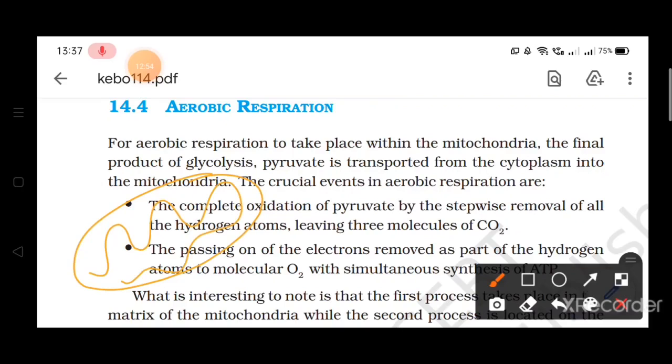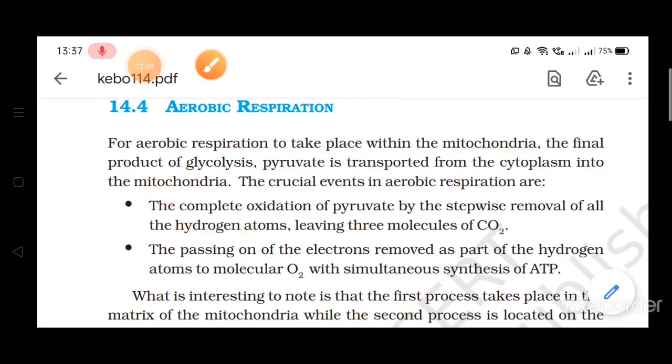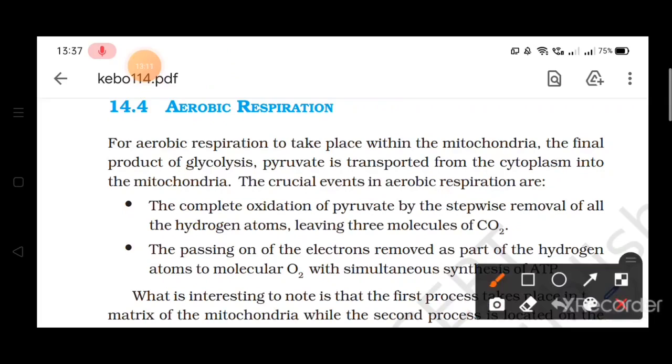So what will happen? There are two steps in this aerobic respiration. First is oxidation of pyruvate, or the removal of hydrogen atoms, and it will leave three molecules of carbon dioxide. So see, aerobic respiration is taking place in mitochondria and it is completed in two steps.